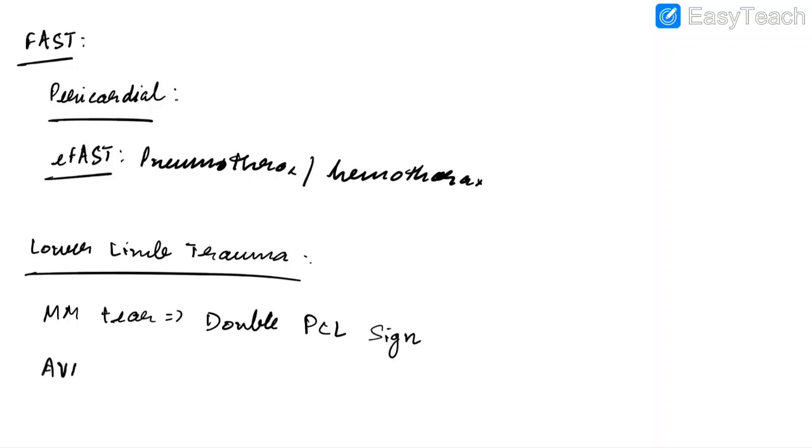Now let us discuss about avascular necrosis. The investigation of choice for detecting avascular necrosis is MRI, and the risk factor for developing avascular necrosis is the use of steroids.